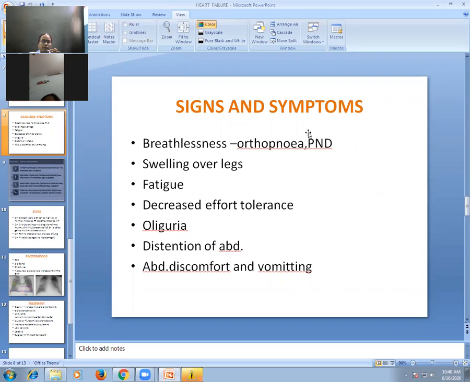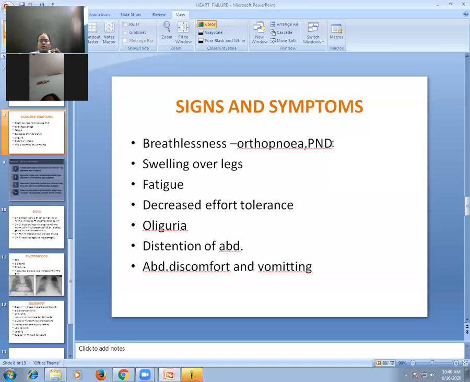So PND is very common in left heart failure or left ventricular failure. If you ask in practical, what is the cause of PND? The cause of PND is left ventricular failure. So why is the patient breathless at night? Because at night during sleep the patient is in supine position, and in supine position there will be increased venous return. The venous return to the heart is increased in supine position.